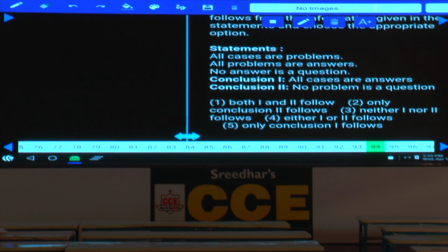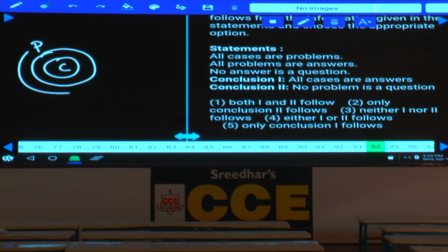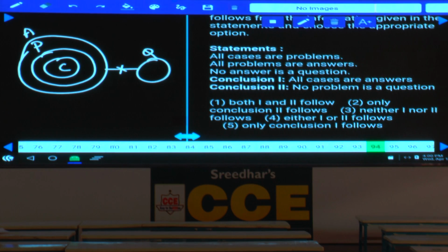Then question number 94. In this question, all cases are problems, and all problems are answers. No answer is a question, meaning there is no intersection between answer and question. Then all cases are answers, which is definitely true.